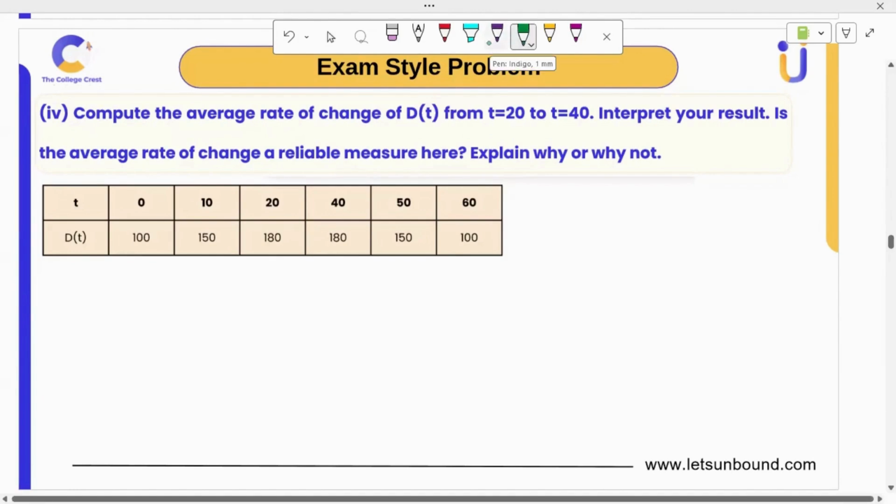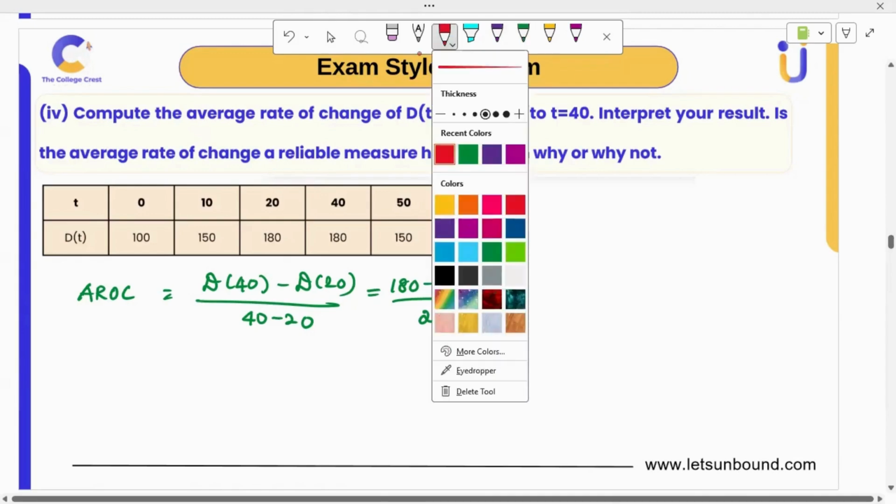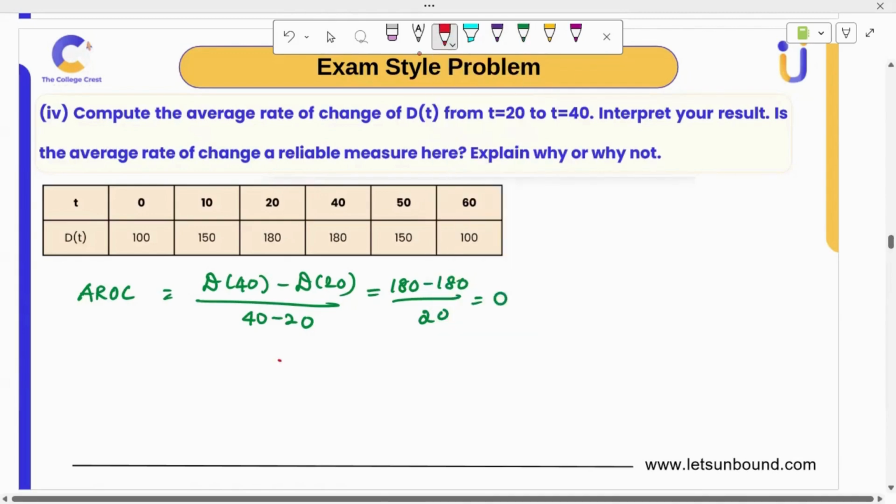Okay, so how will you do the average rate of change? 20 to 40 means D(40) minus D(20) divided by 40 minus 20. Yeah, we have the table. It's 180 minus 180 by 20. Anyways, 0 by anything is 0. So the average rate of change is 0, which means no rate of change. So why does this happen? Is the average rate of change a reliable measure here?